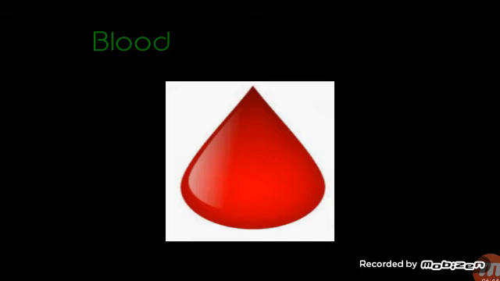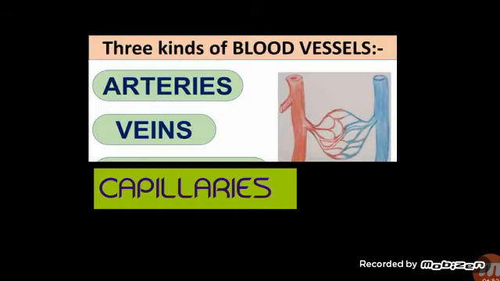So I have told you that blood passes through blood vessels. Here you can see these are the blood vessels. These blood vessels are of three kinds. How many kinds? Three kinds: arteries, veins, and capillaries. Name the three kinds of blood vessels: arteries, veins, and capillaries. So these are the three kinds of blood vessels.